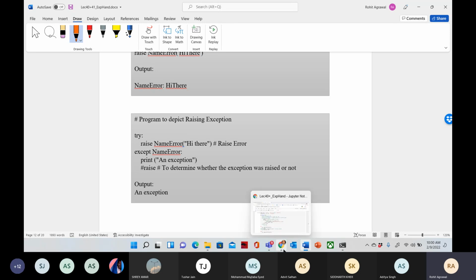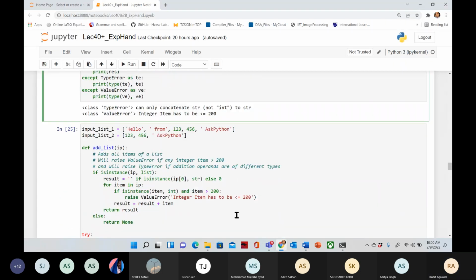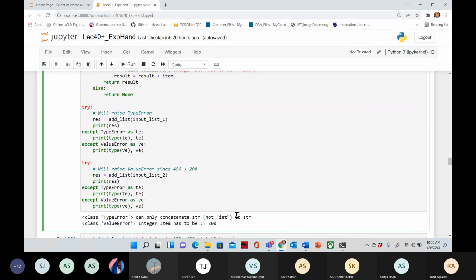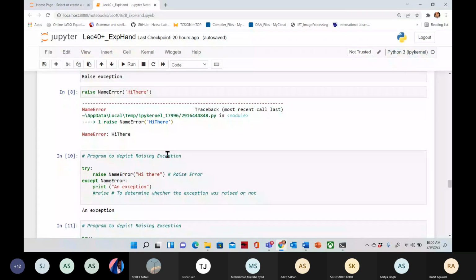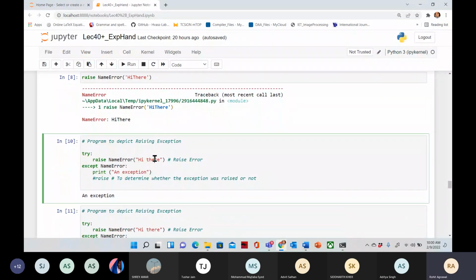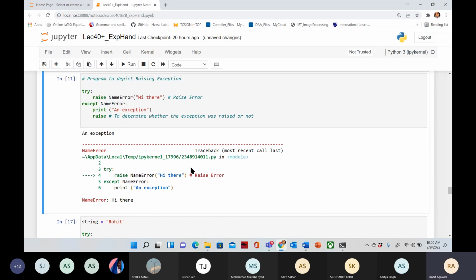Okay, so see the program here. This is the program. Try: raise NameError. So you can see we are having the NameError as an exception. Clear?